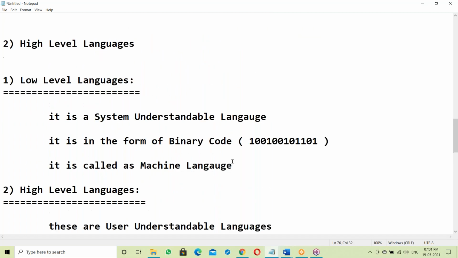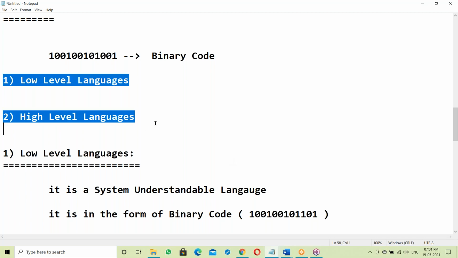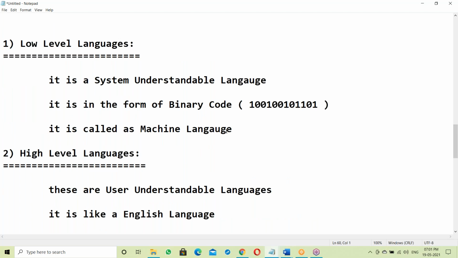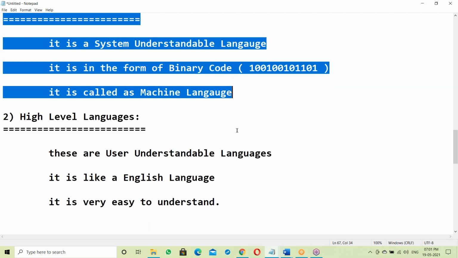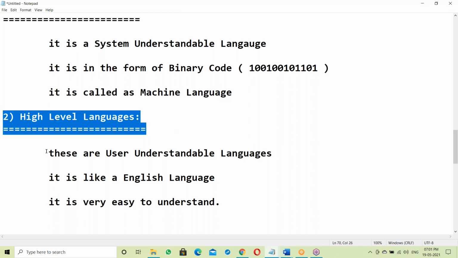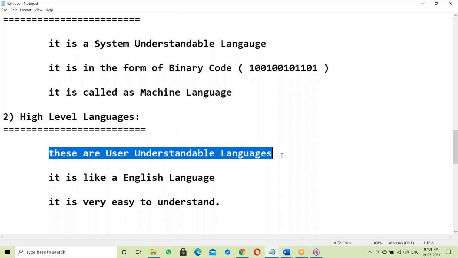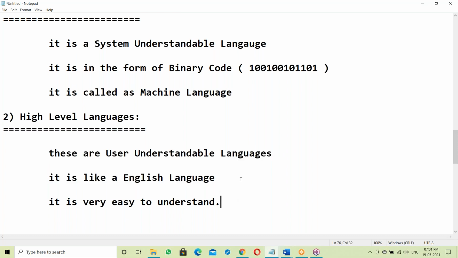So in software, there are two categories: low level languages and high level languages. Low level is machine language, computer understandable. High level language is user understandable, like English language, easy to understand.